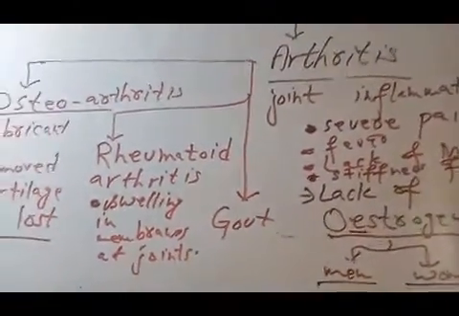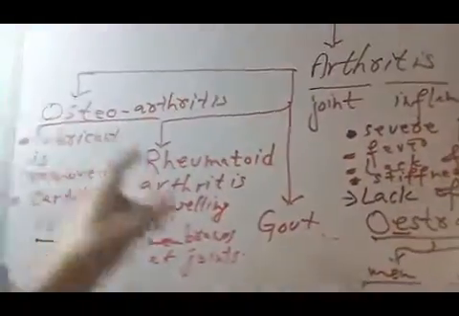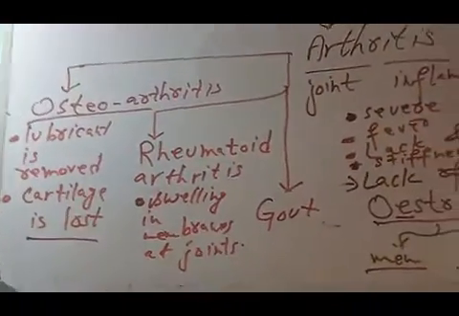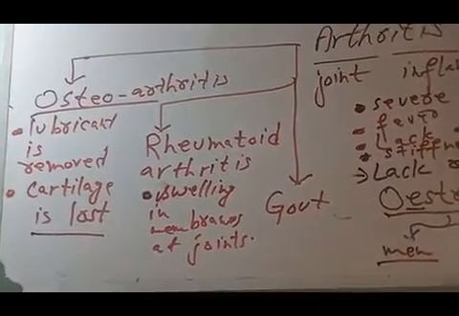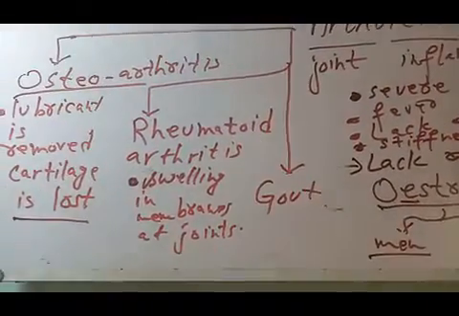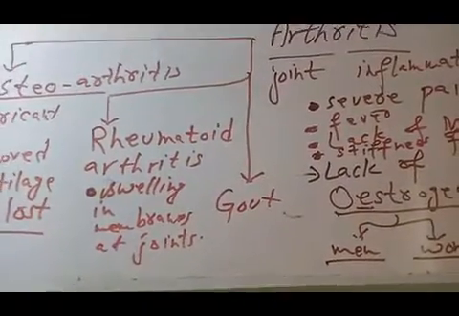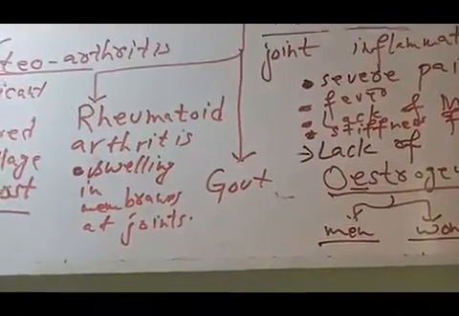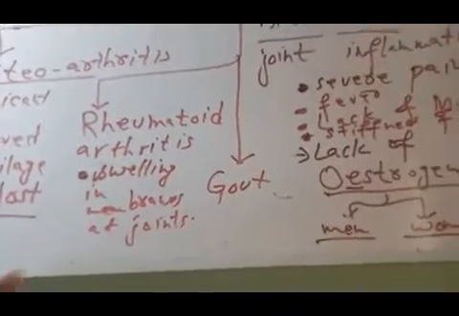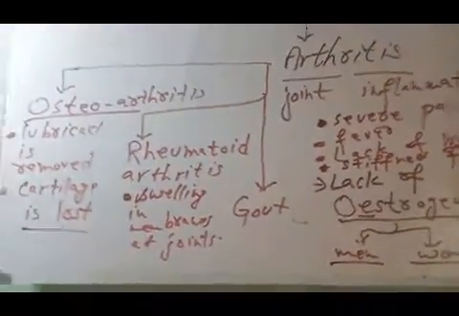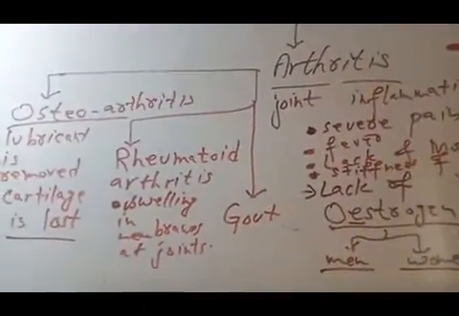Like other types of arthritis, osteoarthritis mostly affects the weight bearing joints like the hip joint and ankle joint, and rheumatoid arthritis also affects the heavy parts of the body like the hip joint and ankle joint, because our hips have to carry the weight of all the upper body.